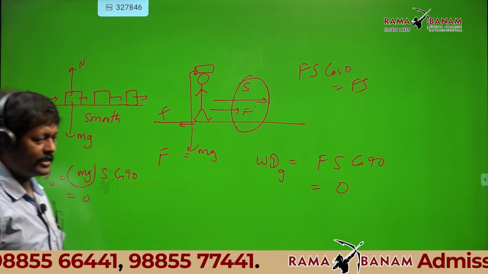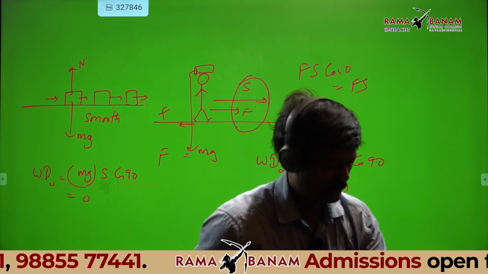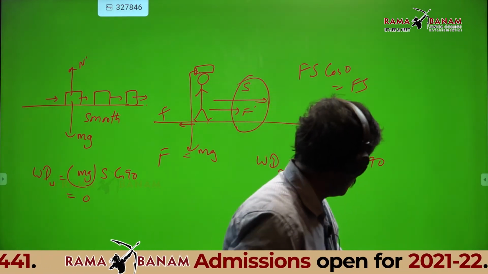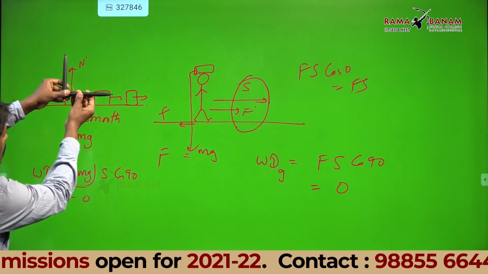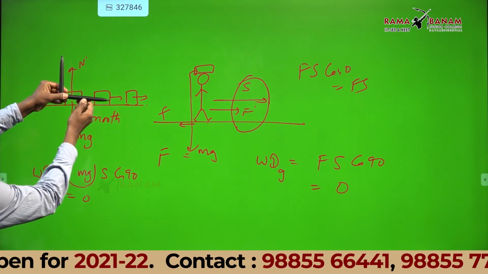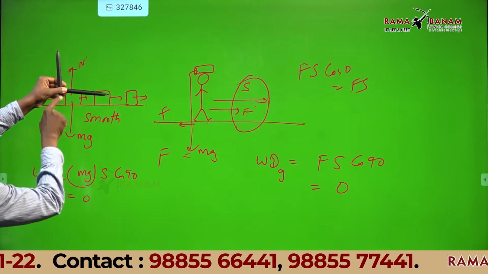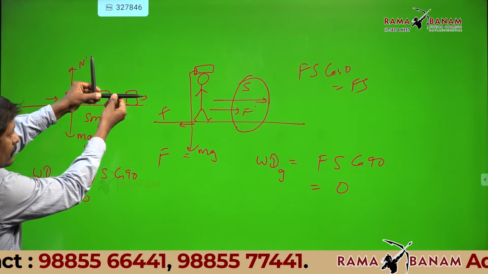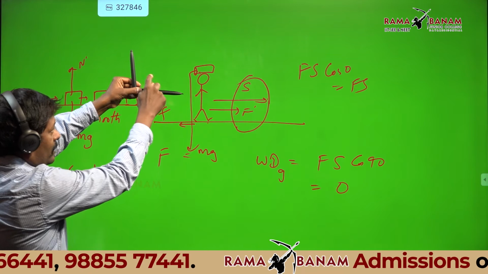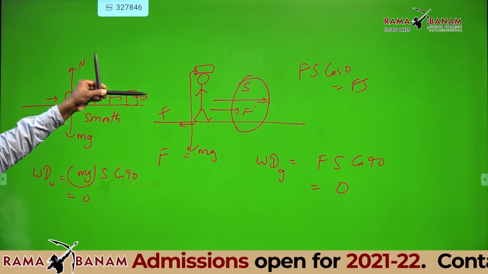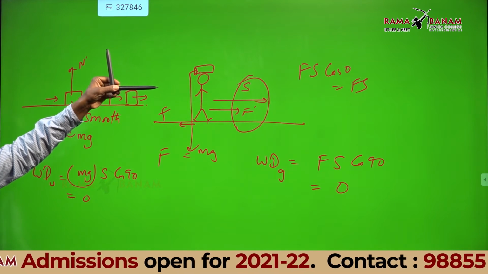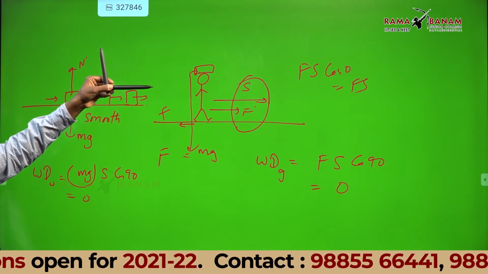Can normal reaction do work? No. Why? Let us see. Look at this. Normal reaction is perpendicular to displacement. What is the angle? 90 degrees. Cos 90 is zero. So, work done by normal reaction is 0.